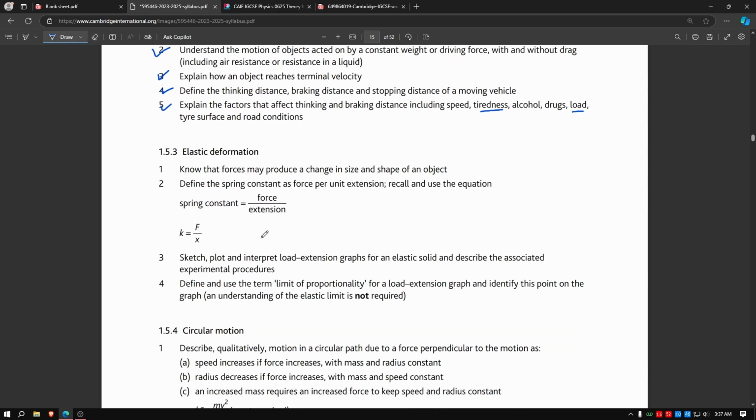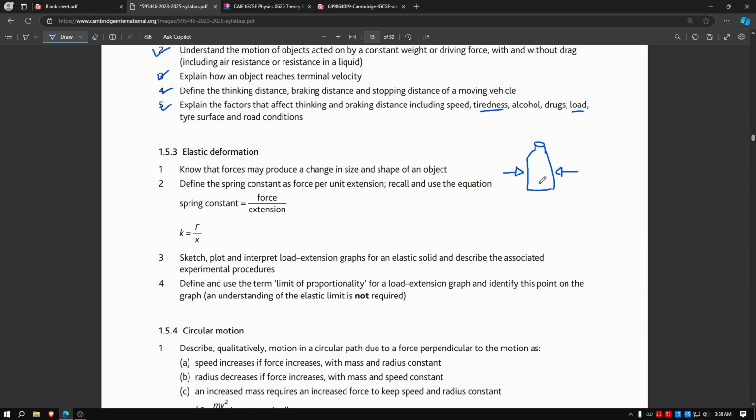So now, elastic deformation. Know that forces may produce a change in size and shape of an object. It's also kind of common knowledge. Let's just say you squeeze a plastic bottle. If you push over here and push over here, and squeeze it very hard, the plastic bottle will bend under pressure. So force can change the size and shape of an object. This is understandable.